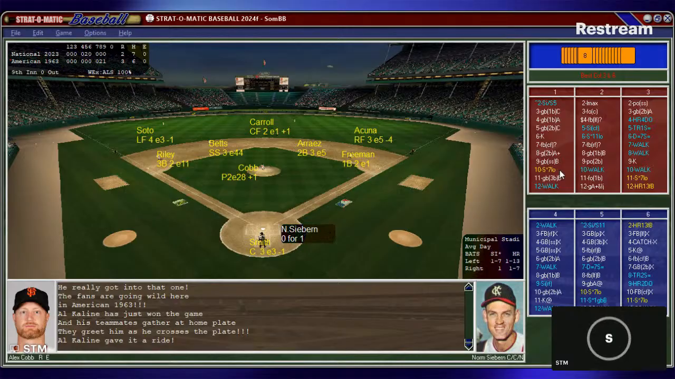Home runs by Kaline and Yastrzemski, RBIs by Riley, Kaline, 2 RBIs by Yastrzemski. Game MVP goes to Mr. Tiger, Al Kaline, for hitting the big blow. Ball game over. Ball game over. The American League wins this by the score of 3-2. 3-2, 7-0 for the National League.